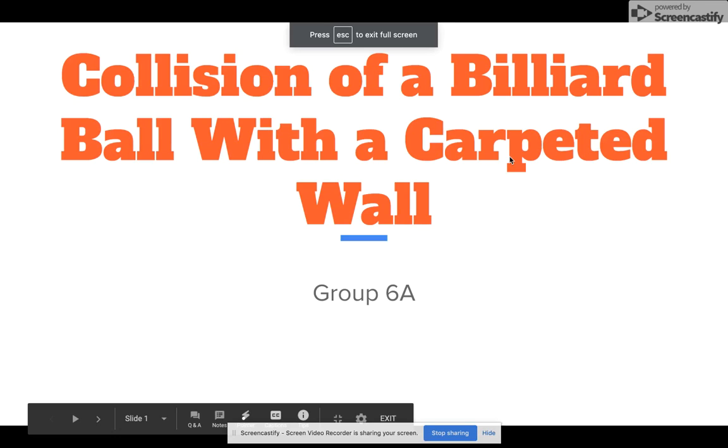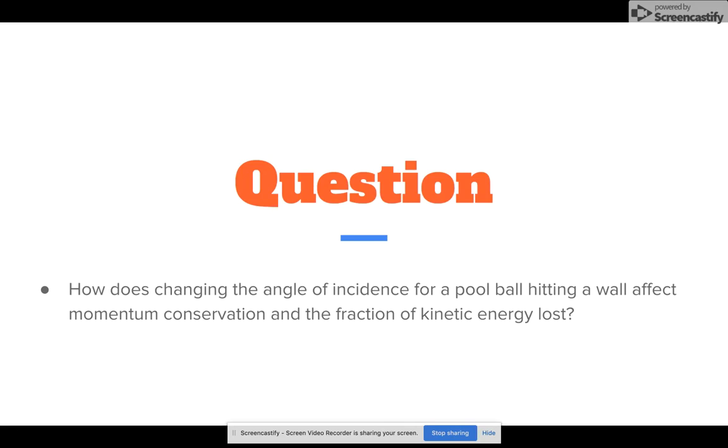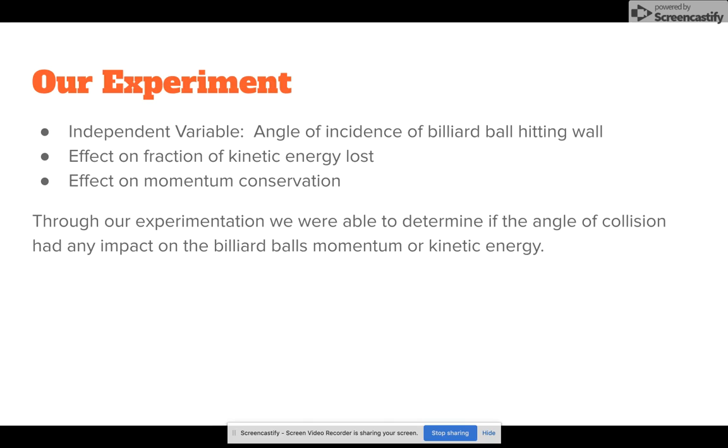This is Group 6A's formal lab of a collision of a billiard ball with the carpeted wall. The question that we're trying to answer with this formal lab is, how does changing the angle of incidence for the pool ball hitting the wall affect momentum conservation and the fraction of kinetic energy lost? To answer this, we made an experiment where we would change the angle to 45, 30, 60, and 90 degrees to determine how that would affect the momentum or kinetic energy.